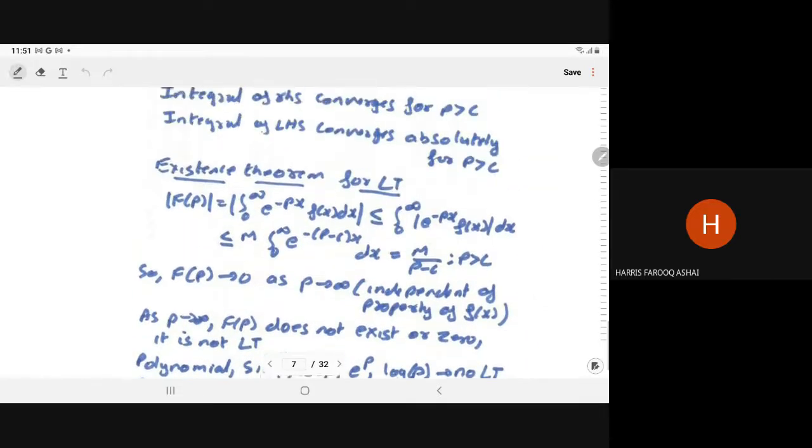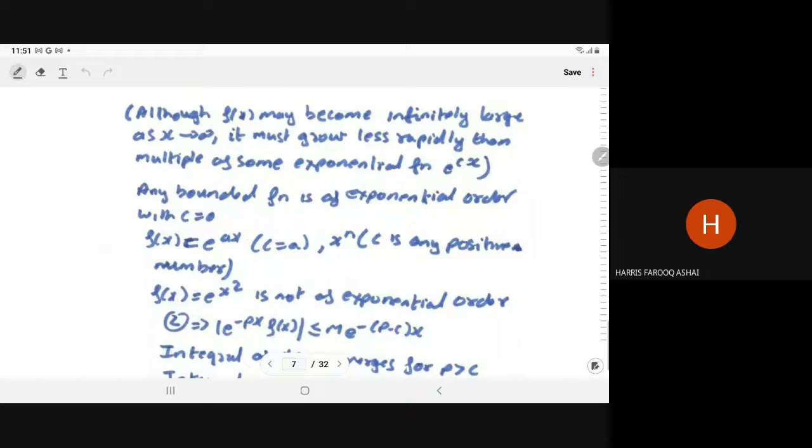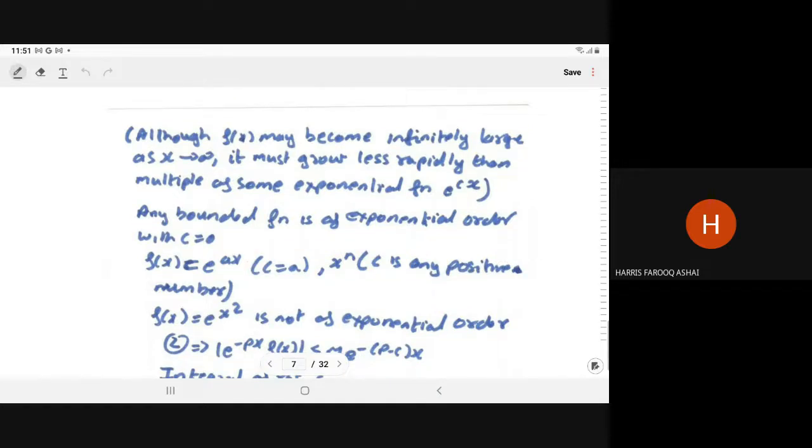Sometimes in the quizzes we ask this type of question: whether we can find the Laplace transform of the given function or not. For example, the Laplace transform of e to the power x squared you cannot determine, because it is not of exponential order. I will continue in the next class. For today's class, any doubt?